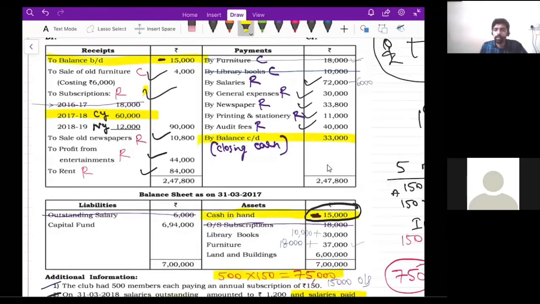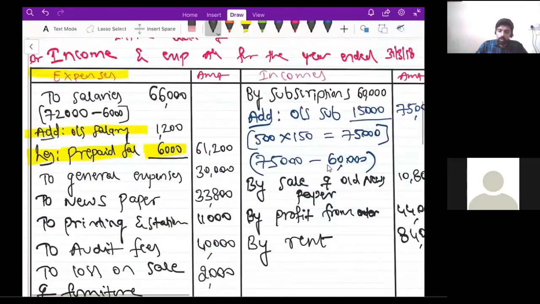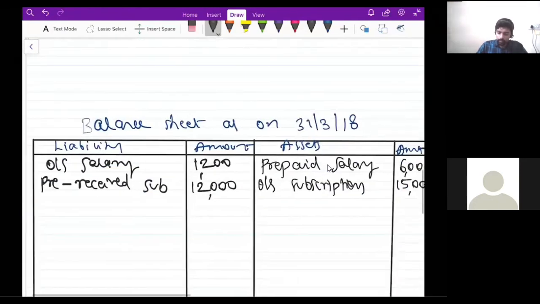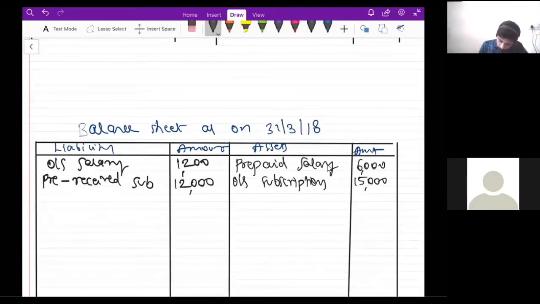Yes, it's here. Closing cash balance, 33,000 rupees, right? See the payment side, last item, by balance carried down. It's here, 33,000 rupees, right? So go to the balance sheet asset side. Cash in hand, 33,000.